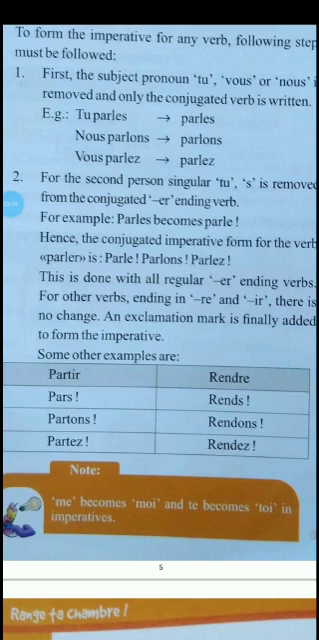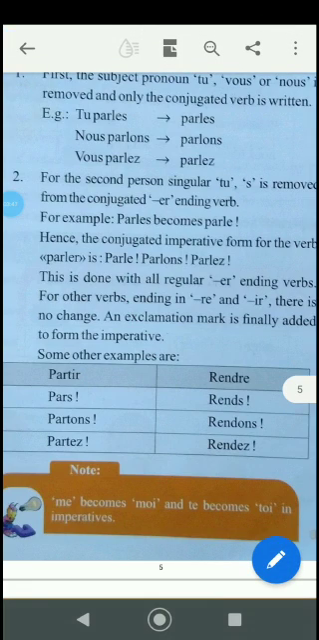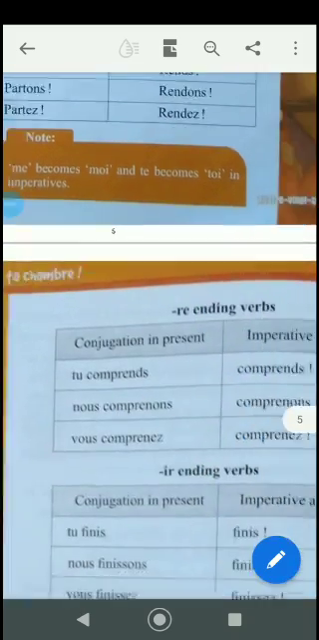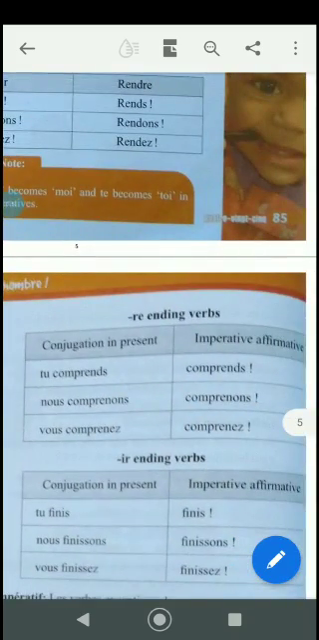So it is for rendre, rendant, rende. Note: me becomes moi and te becomes toi in the imperative forms. Now this is a note you have to keep. This is for the reflexive verb. Okay. Now conjugation in present, imperative, affirmative.